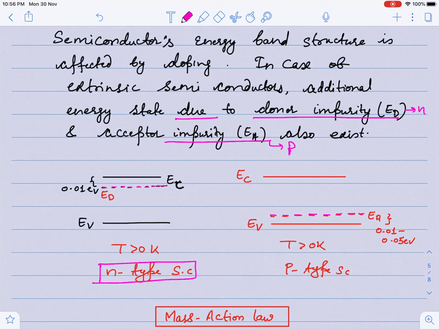So these energy states are additionally created because of doping. You have to keep in mind, guys, this gap is from 0.01 to 0.05 electron volt. For silicon it is 0.01 electron volt, and for germanium it is 0.05 electron volt.